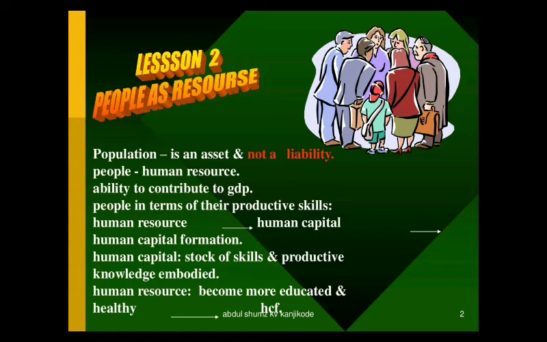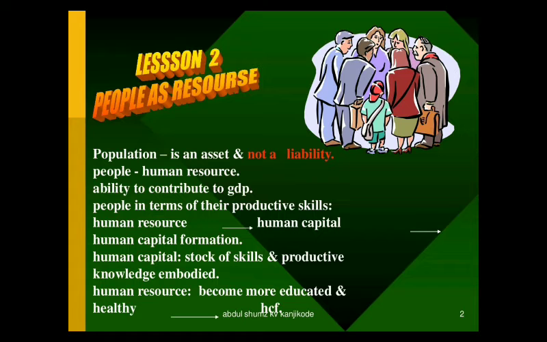And people, in terms of their productive skills, can be considered as human resource, and from human resource they will be considered as human capital, and finally it forms human capital formation, right? And what is meant by human capital? We all possess various skills and productive knowledge in us, right?